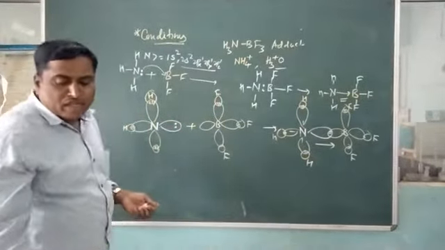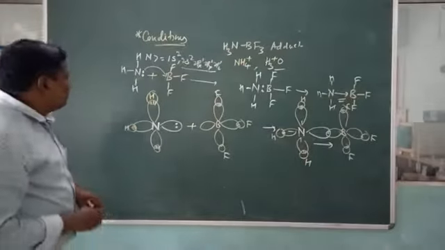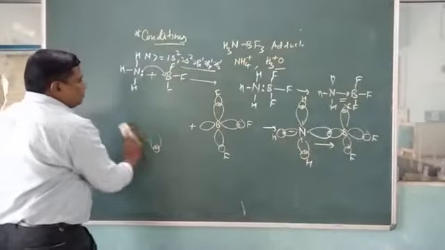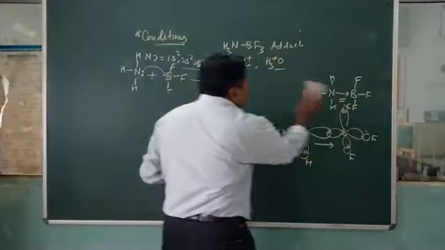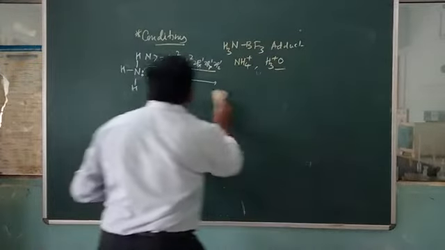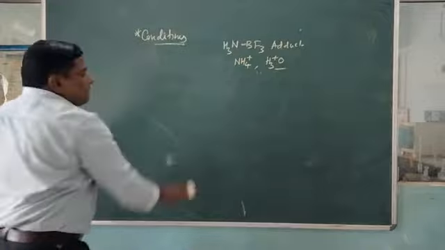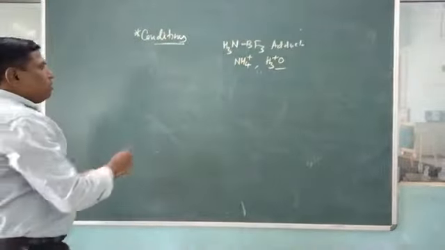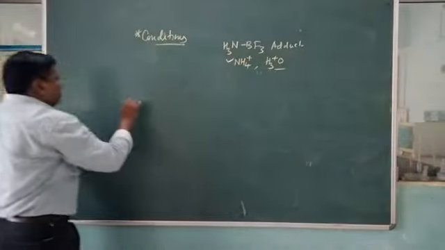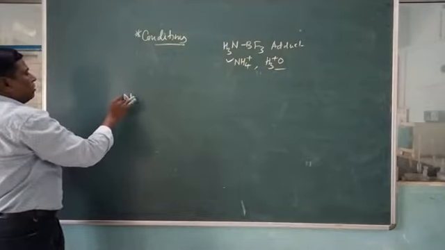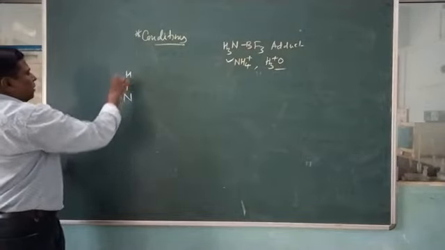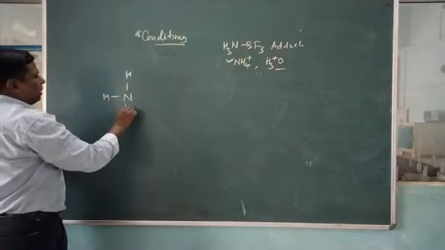In the case of the second example, the formation of NH4 plus ions. This can be formed by taking hydrogens here, here, and here.